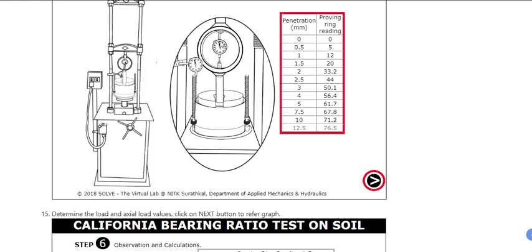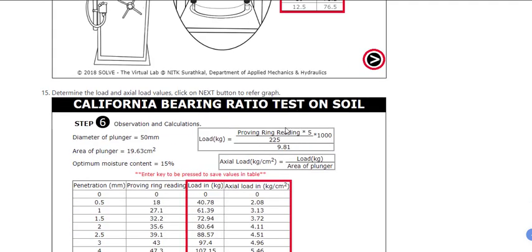From this, each unit corresponds to some kg of reading. So that is how to convert it. Axial load is equal to the load from here divided by the area of the plunger. Area of the plunger is determined from the diameter 50 mm, and the area of the plunger is 19.63 centimeter square.